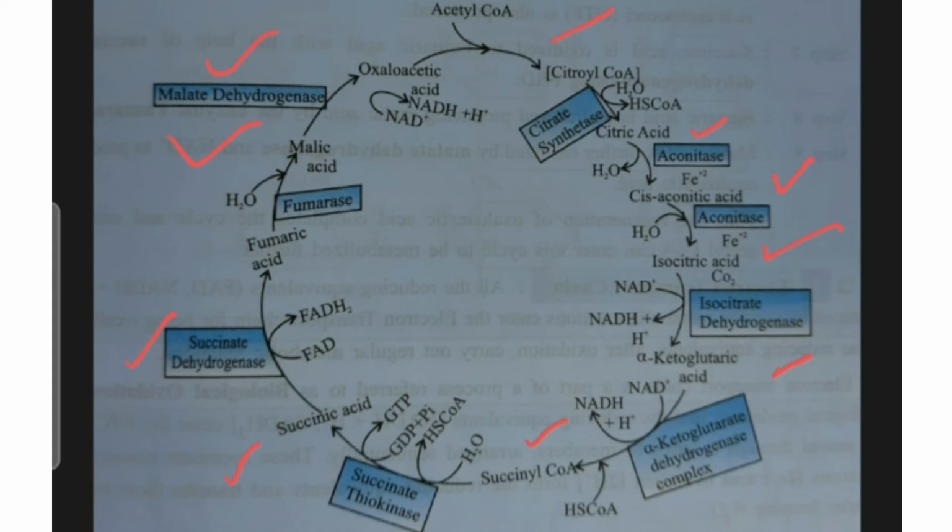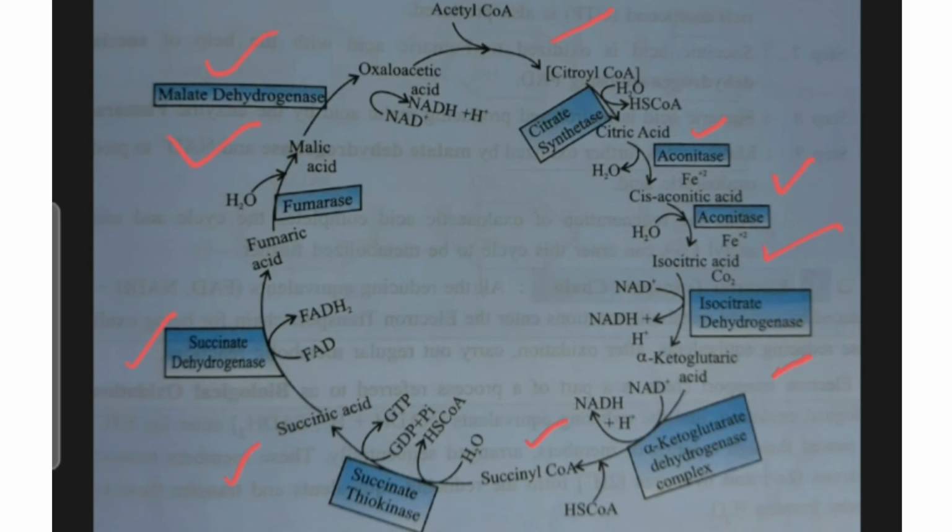Thus the regeneration of oxaloacetic acid completes the cycle, and another acetyl-CoA enters the cycle to be metabolized further. So it is going on. That is why it is called a cycle.